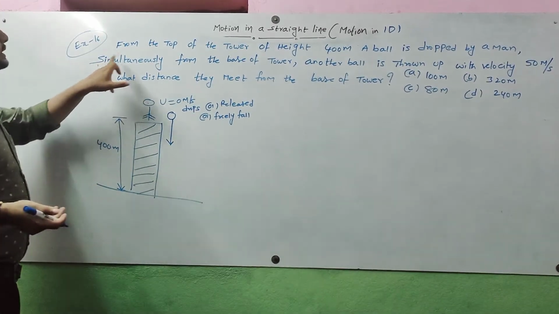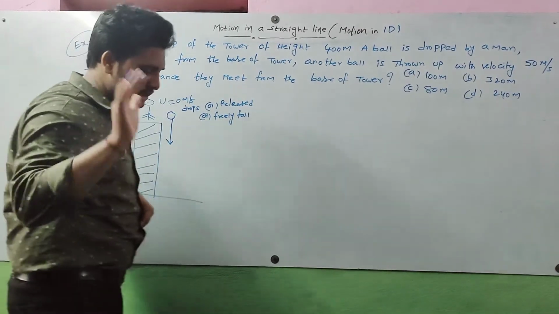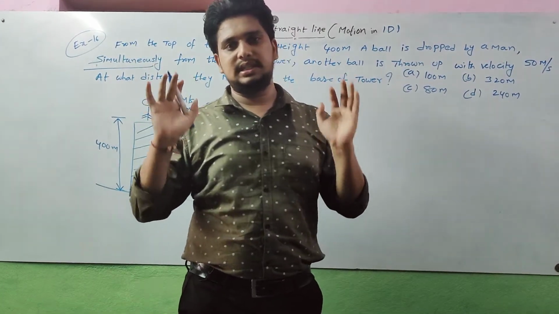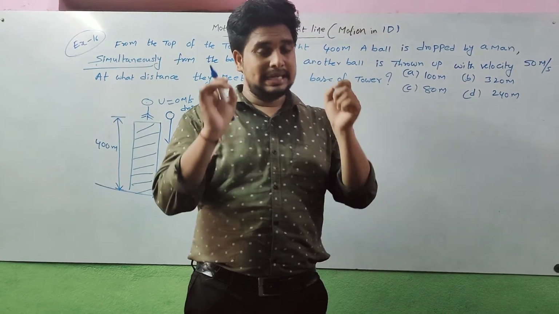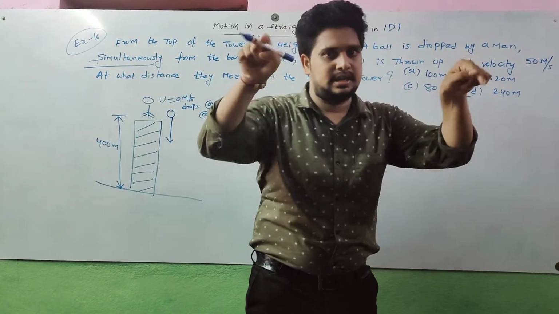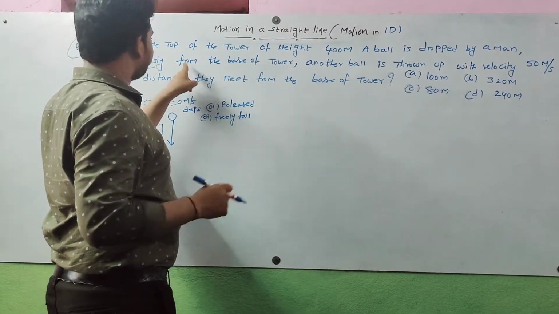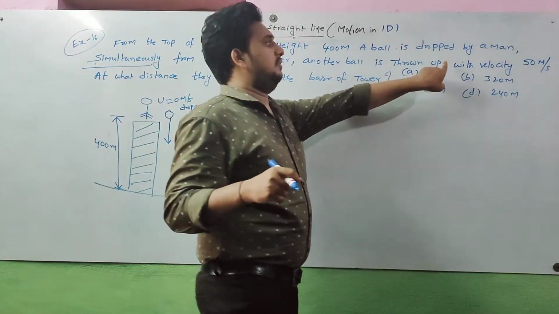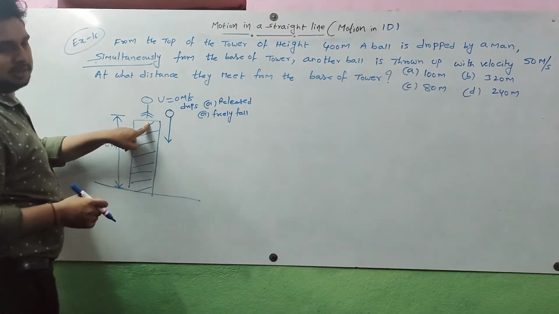What is the next sentence? Simultaneously. This is important. If a question says simultaneously, it means at the same time. Simultaneously means the time is same. That is the meaning. Simultaneously, from the base of the tower, another ball is thrown up with a velocity of 50 meters per second. This is the second sentence. This is the top of the tower and this is the base of the tower.